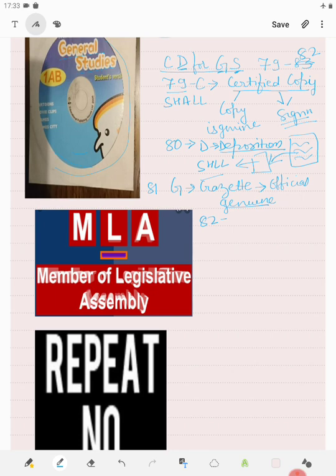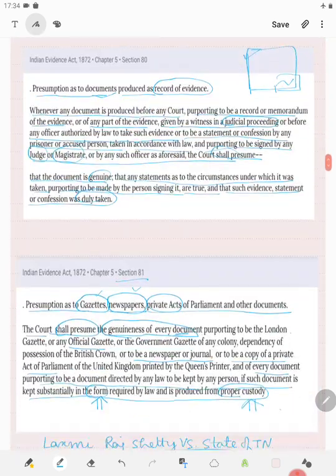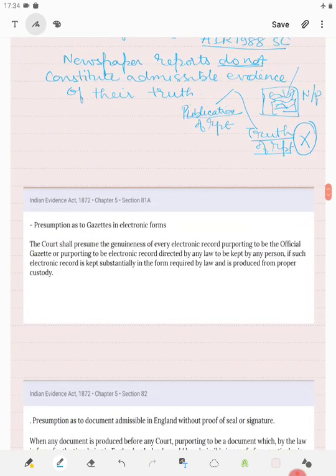So what it wants to say is that if there is a document and that document has got certain signature, then some documents will be acceptable without even proof of these signatures. So I have put it as signature, that a document will be admissible bearing a signature and seal, but that signature and seal need not be proved in certain cases. We'll just see what section 82 says.